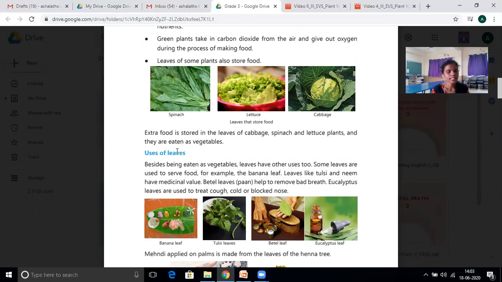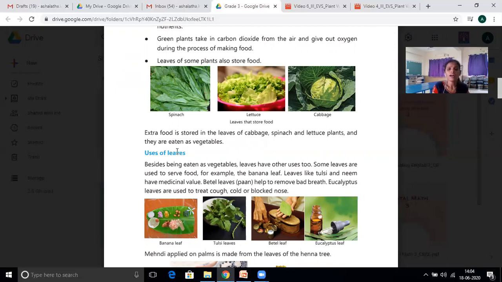Yes, the functions. What are the functions? How do plants prepare food? That is the main role of the leaf, preparing food. So next we will go for the uses of leaves.